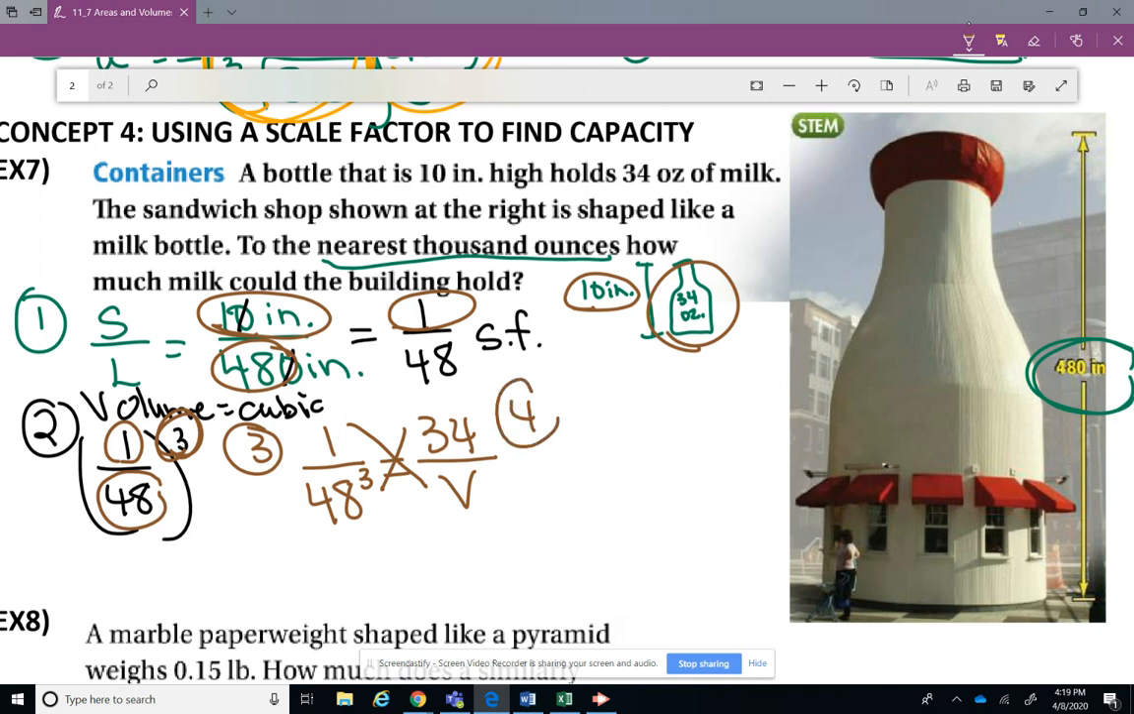So step 4, when I multiply V times 1, I get V. And then I'm going to multiply 34 times, I'm going to write this a little bit differently. Instead of putting 34 times 48 cubed, I'm going to do 48 cubed because that's what you need to put in your calculator first. And then multiply that by 34. You always want to do fractions first, exponents first, parentheses first, all that kind of stuff. So 48 cubed. Let me go to my calculator.